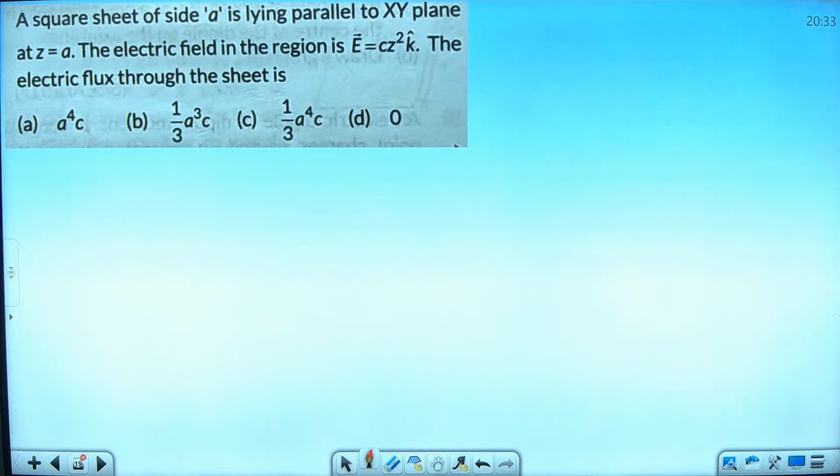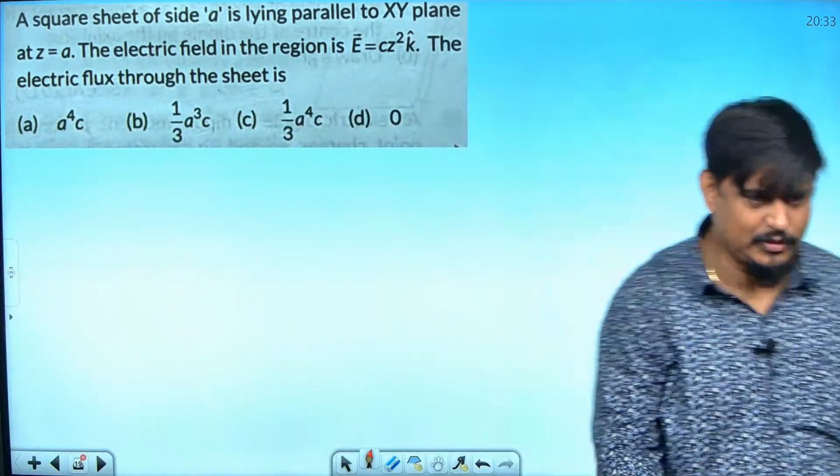Remember the answer? It came in school exam. Then? A square. A square into A square will become A power 4 and C is there, so clear, okay. Actually, I think it is the right answer also. But how will you solve properly if the question comes? Yeah, what you are saying is correct, good.